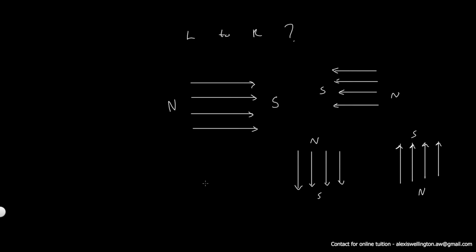But what if we have to represent a magnetic field that is going into the screen or coming out of the screen? What can we do about that? How can we represent such a magnetic field? In such a situation, if the magnetic field is going into the screen, then we can represent it as a set of crosses.